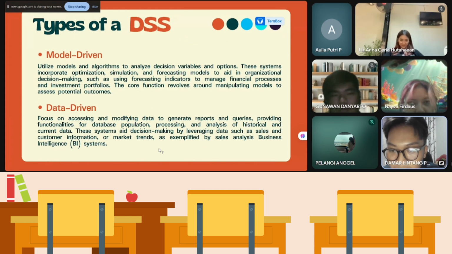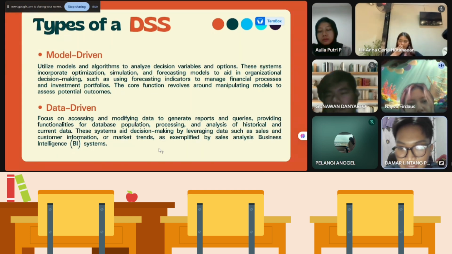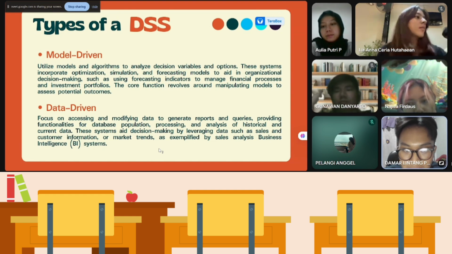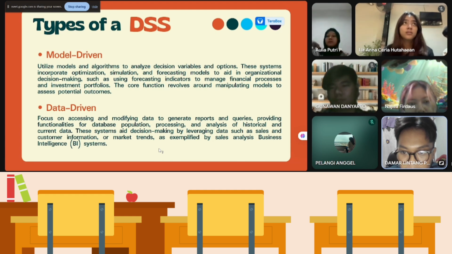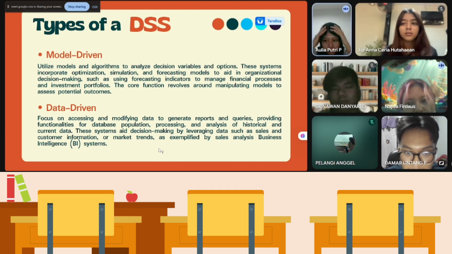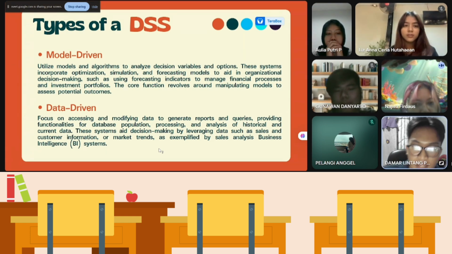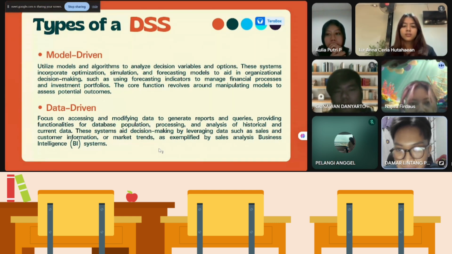Second is data-driven, which focuses on accessing and modifying data to generate reports and queries, providing functionalities for database population, processing, and analysis of historical and current data. The system aids decision making by leveraging data such as sales and customer information or market trends, as exemplified by sales analysis or business intelligence, BI, systems.